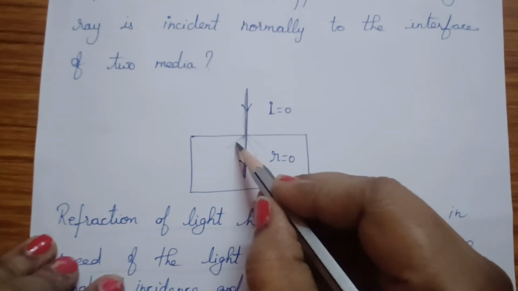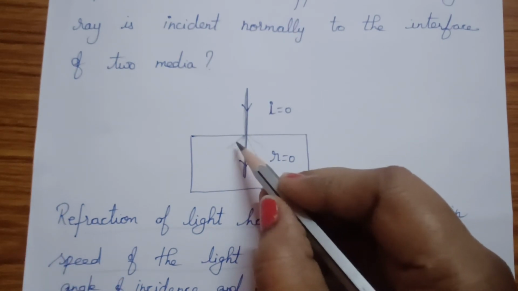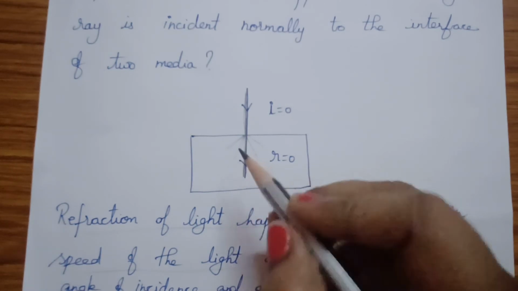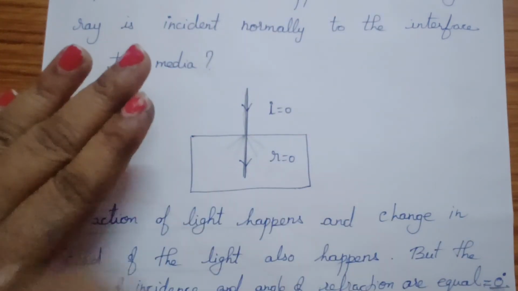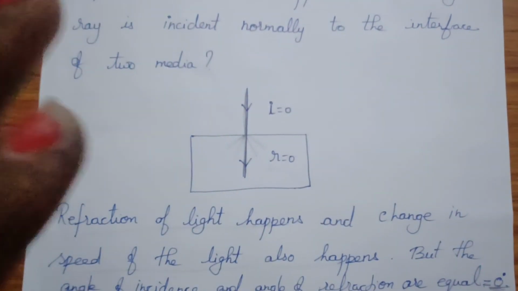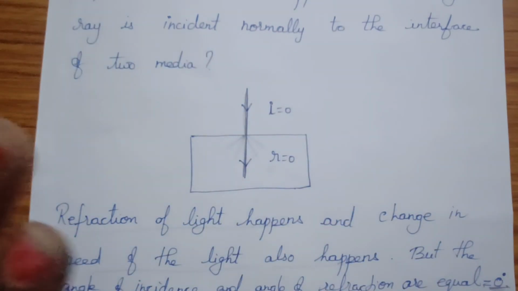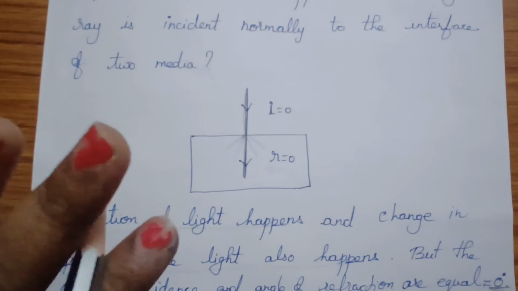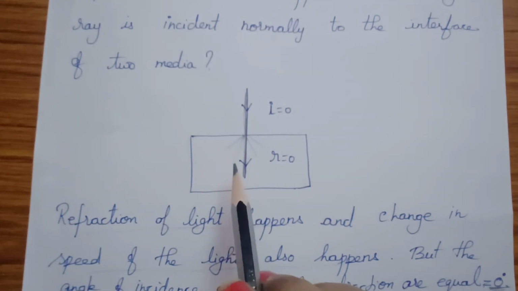For example, it has to bend towards the normal or away from the normal at 10 degrees, which direction will it bend? Say this is one medium and it enters here. In which direction will this angle of incidence and angle of refraction bend? We don't know. Because of the nature of the symmetry, you have 360 degrees.